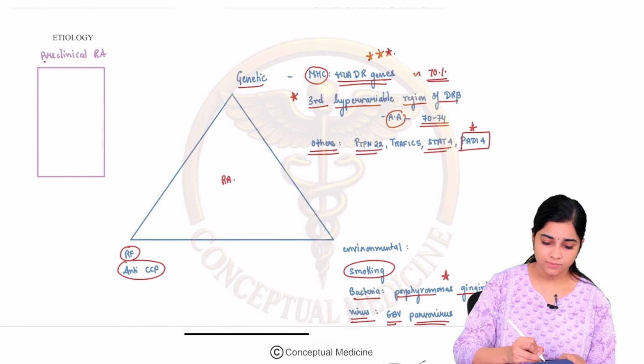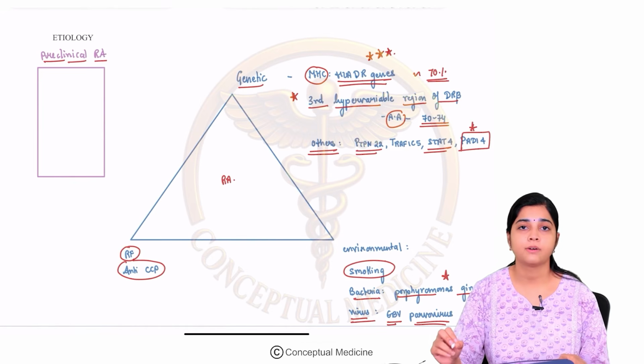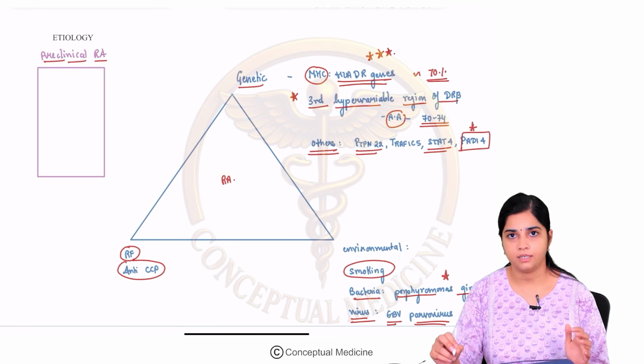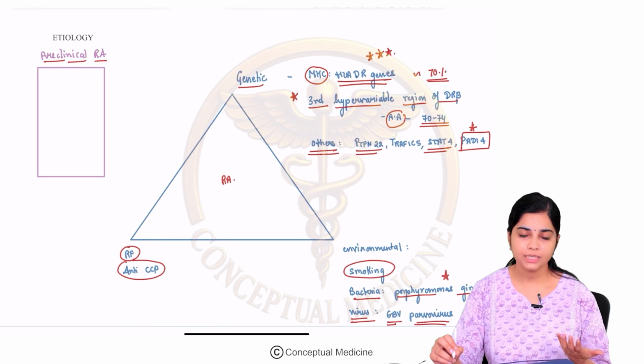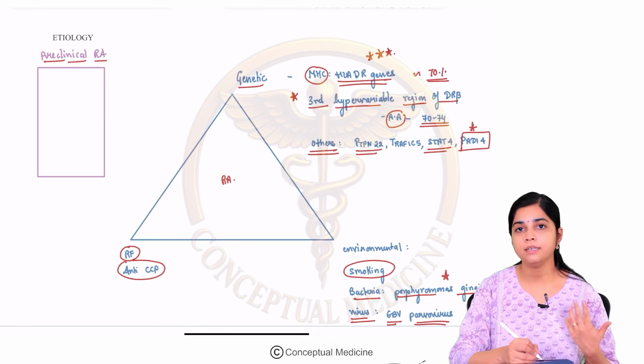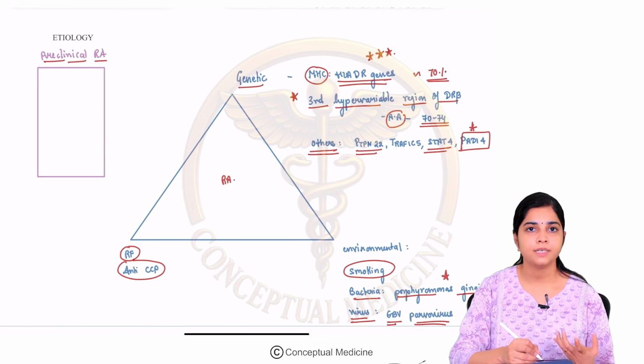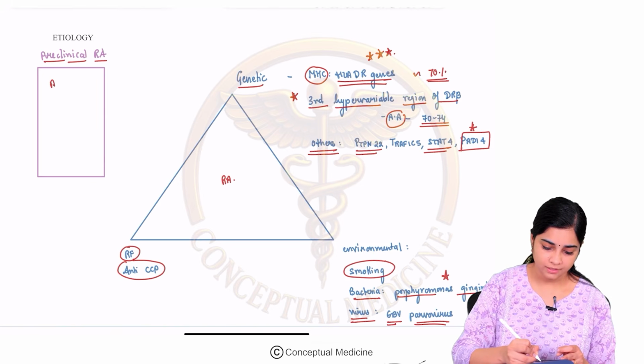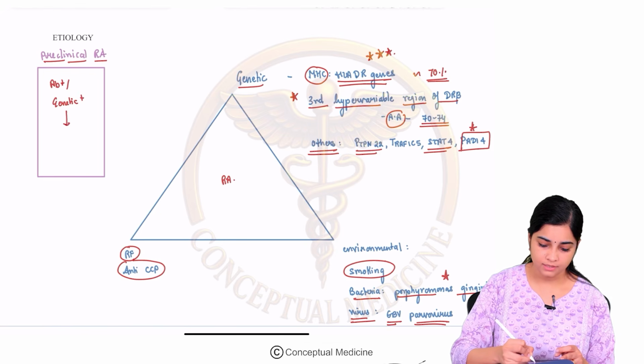In recent times, we have come up with the concept of preclinical RA. Preclinical rheumatoid arthritis refers to the situation where antibodies are positive and genetic risk factors are also present, but there are no symptoms.